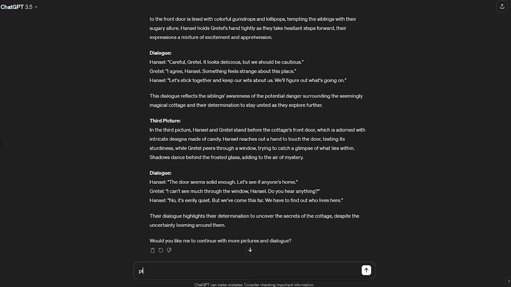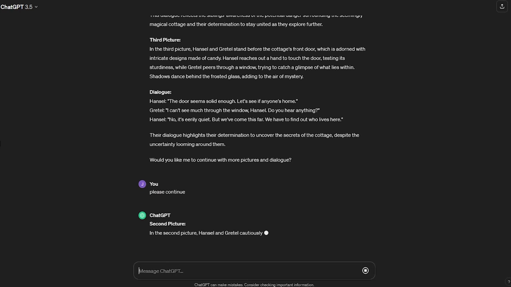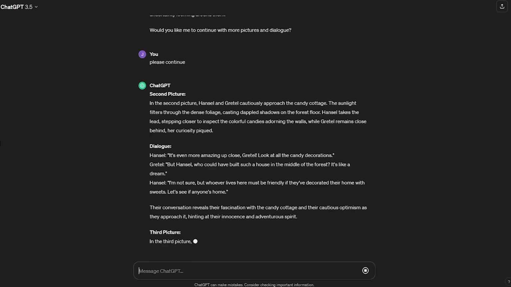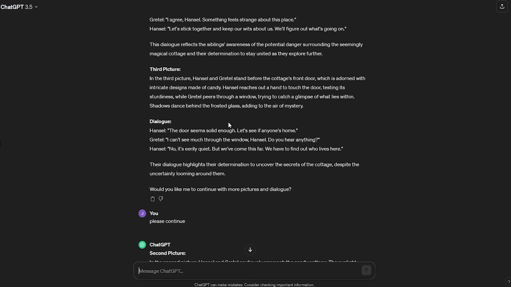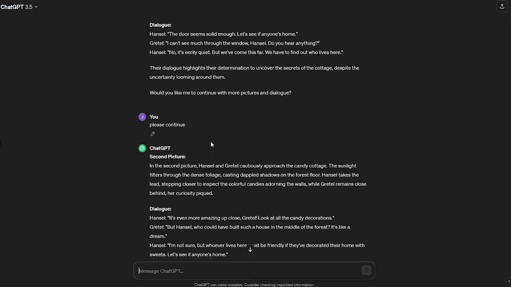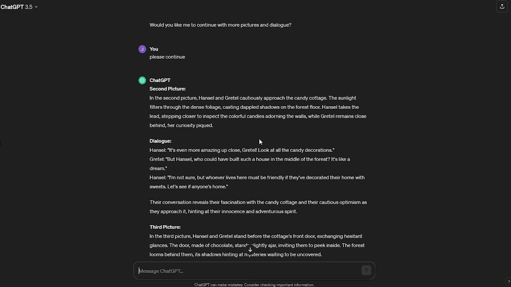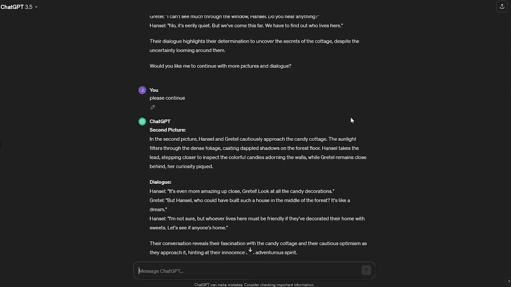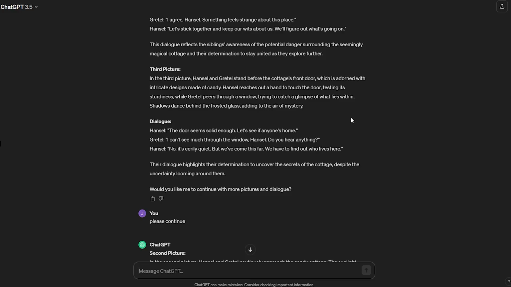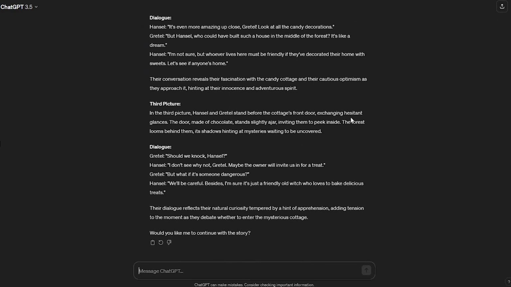Now, for those who don't remember or have forgotten the original story, I'll give you a quick summary. So the story starts with a family, a poor woodcutter, his wife, and 2 children living in the woods. They don't have enough money to feed all of them, so one night the wife says that they have to get rid of the children by leaving them behind in the woods. However, Hansel overhears the conversation, gathers some rocks outside and uses them to mark the way back home, ruining the plan of the wife.